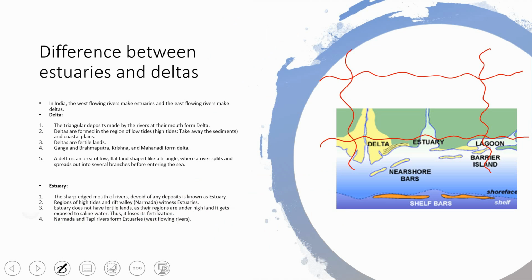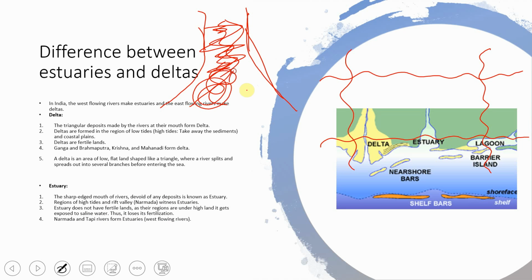In this manner we will see how a delta is formed. See, when a river meets the sea, it brings lots of sediments. Most of the sediments are accumulated at this point, and this point is known as the mouth of the river. So lots of sediments get accumulated here. You will see these regions are very fertile because so many fresh minerals are brought by the river. So these areas are very good for cropping and cultivation.